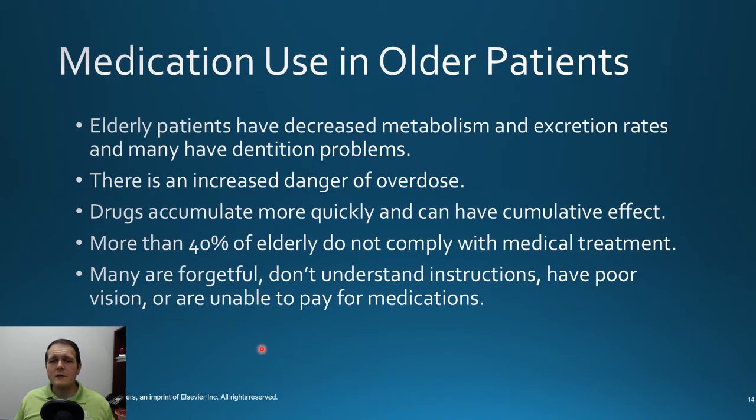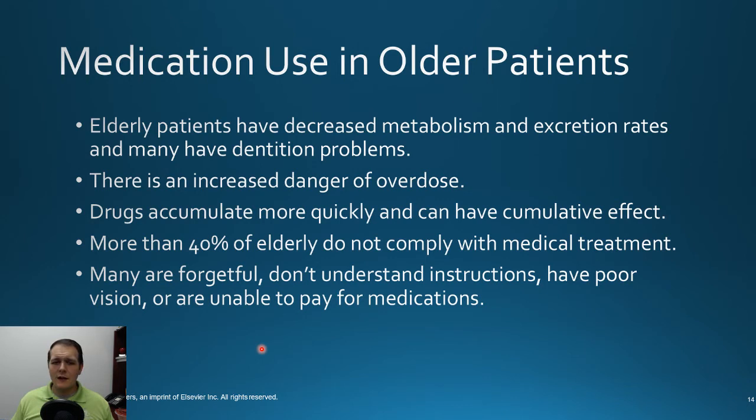Now, looking at older patients, you tend to find that as people get older, their organ function is going to go down, their dentition gets worse, and they have an increased risk for overdose potentially. Not only that, but they tend to be on a lot of medications, right? They undergo polypharmacy, where they're on many medications for their multitude of disease states. And that means they're more likely to, one, not be compliant with their regimens. Either they're forgetful, or the regimen is very complicated, or they can't afford it, or they may just not understand the instructions. And not only that, but a lot of the medications can interact with one another, and that can lead to some very severe toxicity.